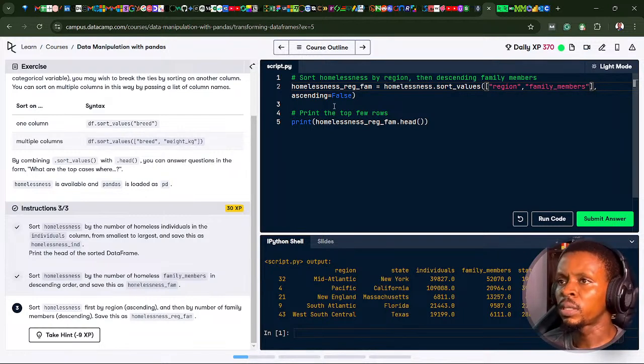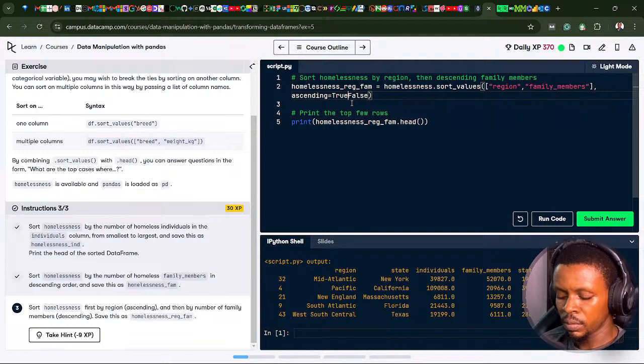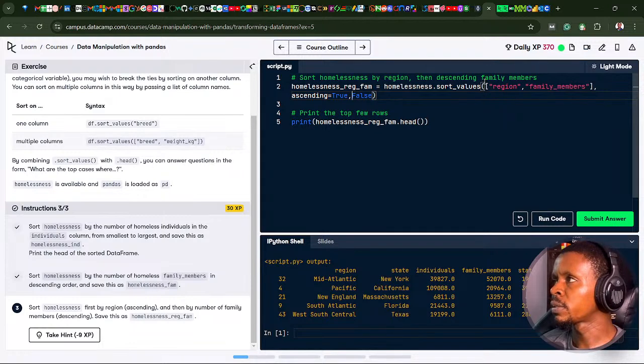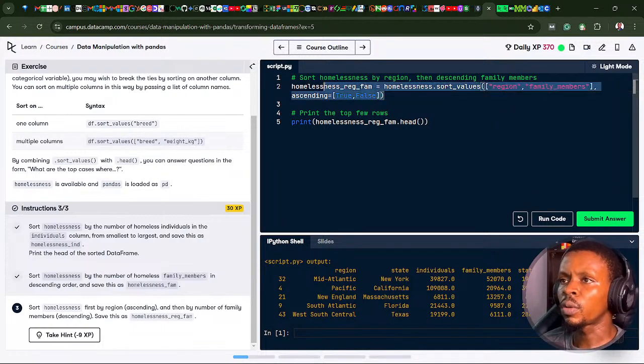Then let's mention the ascending. Ascending for region should be true, while for family members should be false. True for region and false for family members. Then we can close the two brackets. So this is going to be in square brackets for it to work.